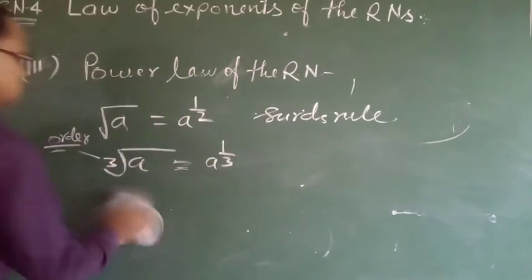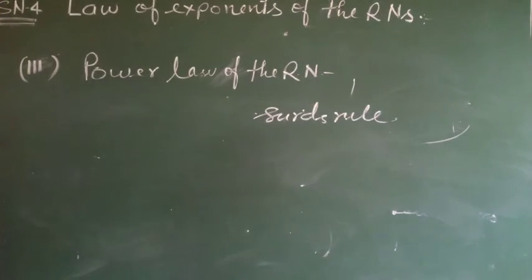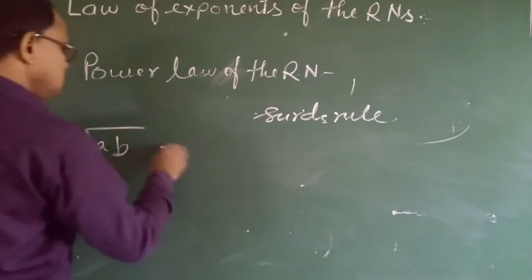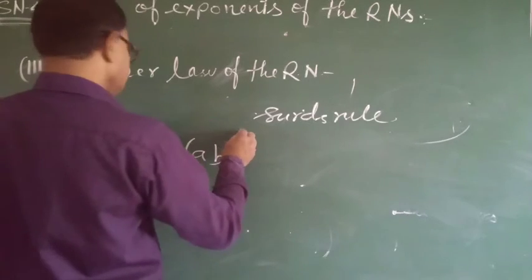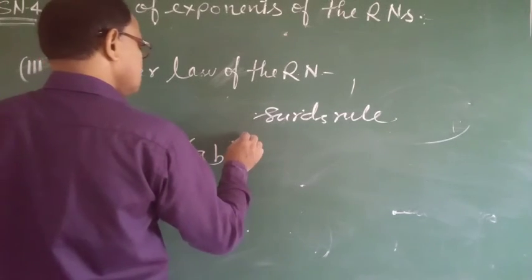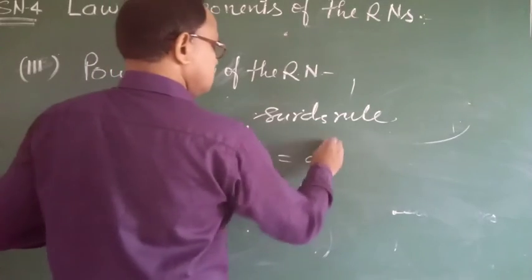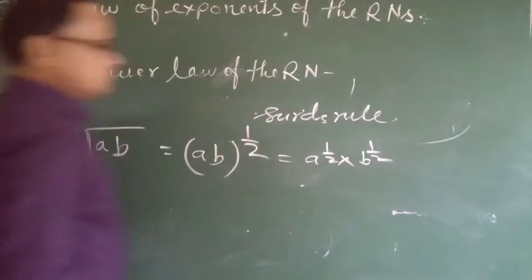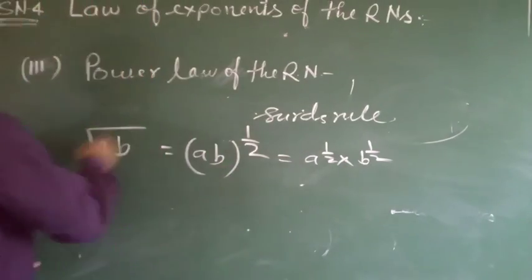Thus we write the surd rule. Here ab, also write ab to the power 1 by 2. Can write here a to the power 1 by 2 into b to the power 1 by 2. Can write in separate form. This also is written in this form.